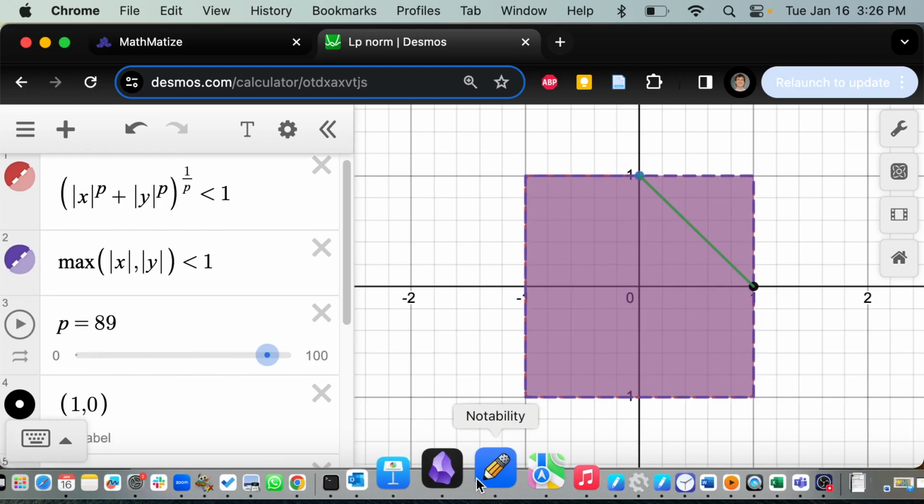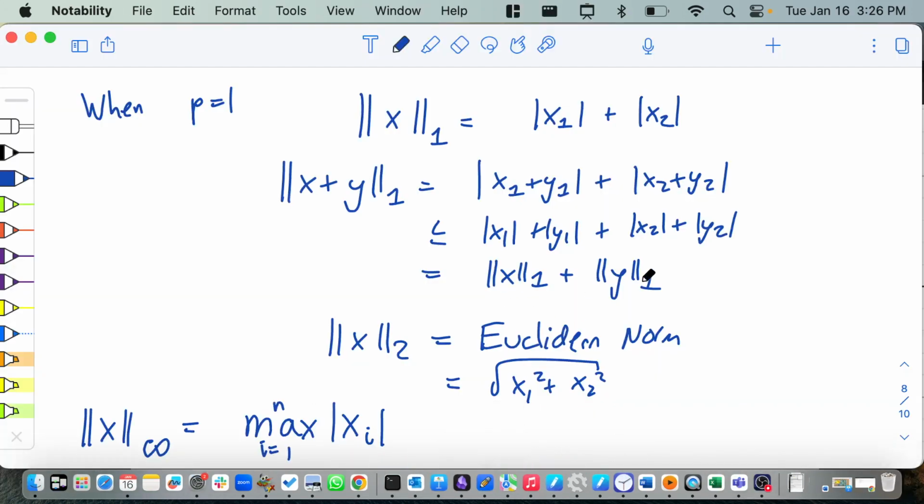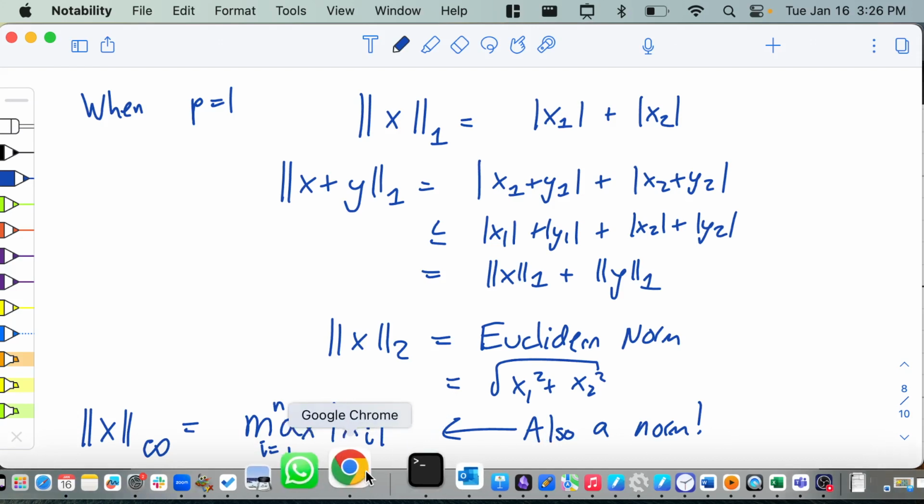And it turns out this one is also a norm. This is also known as the maximum norm. This is also a norm. Also a norm. And you can check and make sure that it satisfies triangle inequality because the square is convex. Okay. That's another good one to know.